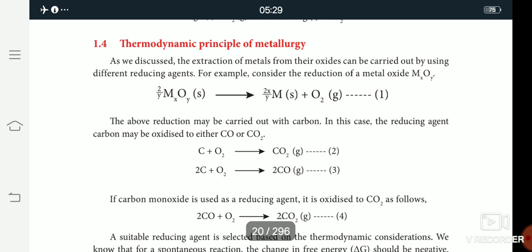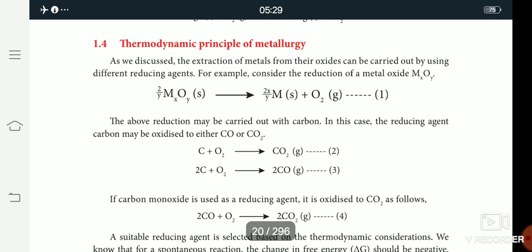In this topic, how to convert the metal to metal oxide. Then is this reaction a spontaneous reaction or a non-spontaneous reaction, or is any reducing agent added in this reaction? In this topic we study the thermodynamic principle of metallurgy, and the uses of the Ellingham diagram.